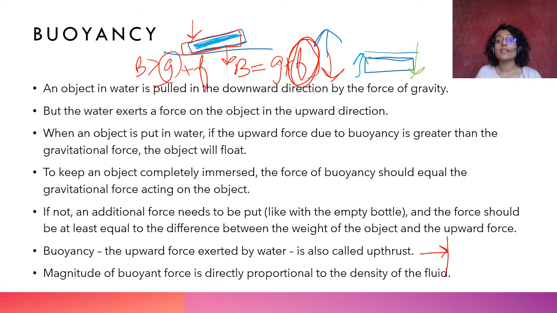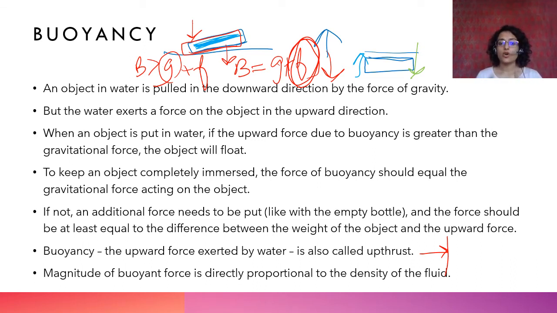Buoyancy is related to the relative densities of the fluid and the object. We will talk about relative densities in the further slides. वो concept है आपको. तो आप relative density देखते हो object का in order to see whether it will float or it will sink. ठीक है?